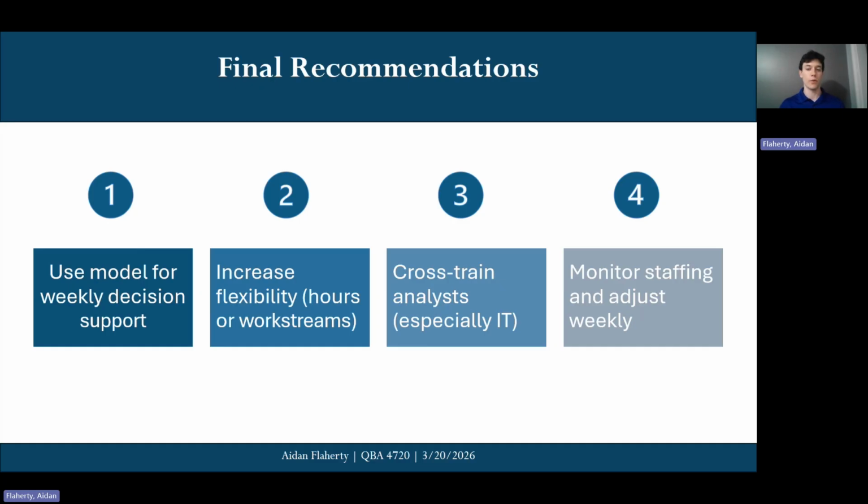First is using the model as a decision support tool for weekly staffing rather than a strict decision maker. Second is increasing flexibility, either by allowing more analysts to work more hours or just adjusting the work stream limits. Next is investing in cross-training analysts, especially between IT and financial areas, because if someone's missing, it allows someone that might not primarily be working on that to jump over and help out, which will help whenever the model fails due to someone being out of the office. And lastly, continuously monitoring these results and updating the model as conditions change, of course.